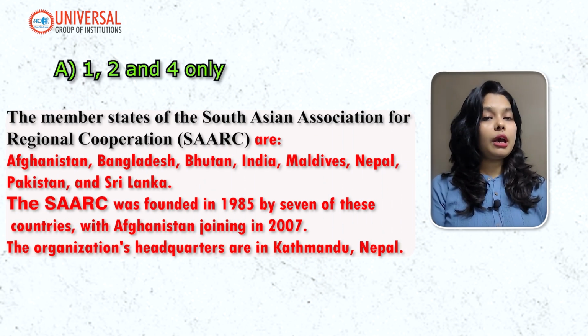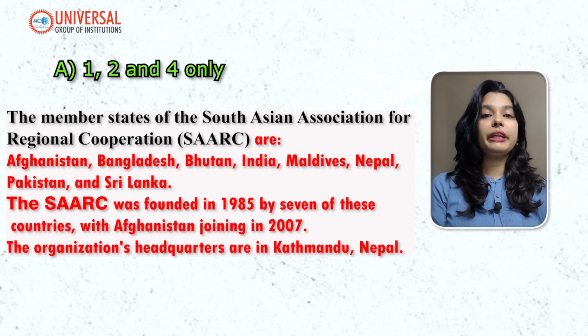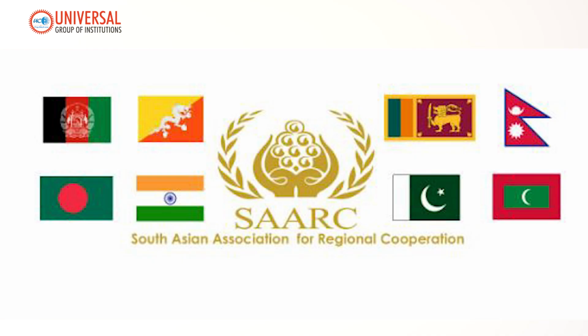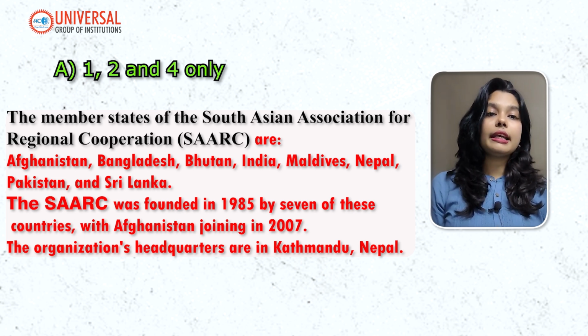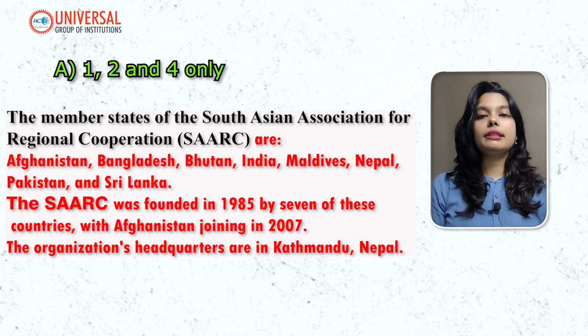So if we talk about SAARC countries, the member states of the South Asian Association for Regional Cooperation are Afghanistan, Bangladesh, Bhutan, India, Maldives, Nepal, Pakistan and Sri Lanka. The SAARC was founded in 1985 by 7 of these countries, with Afghanistan joining in 2007. The organization's headquarters are in Kathmandu, Nepal.